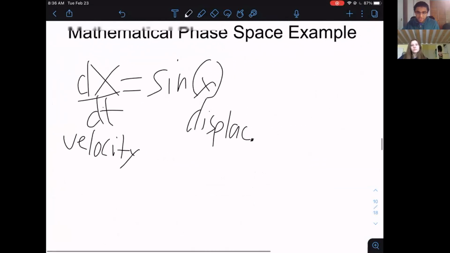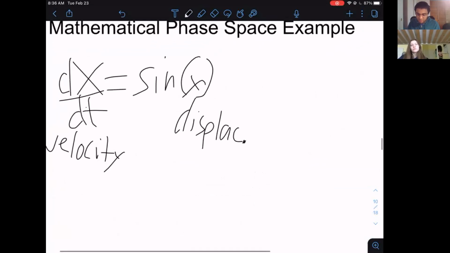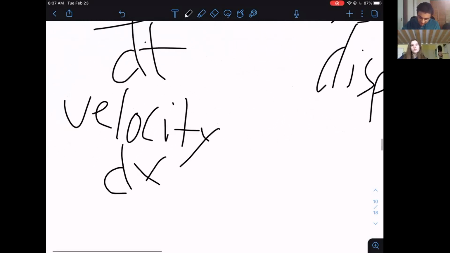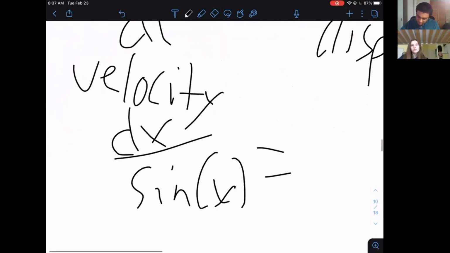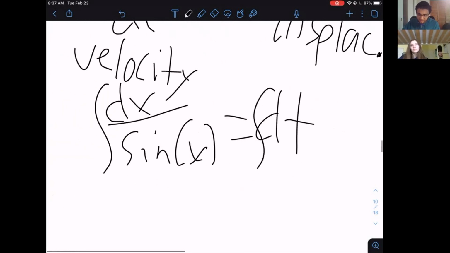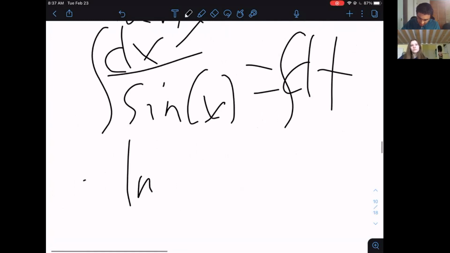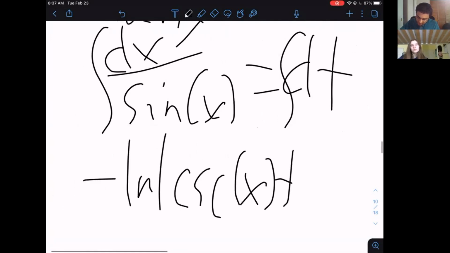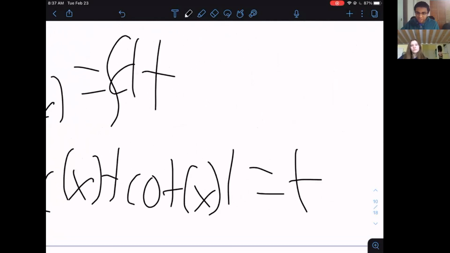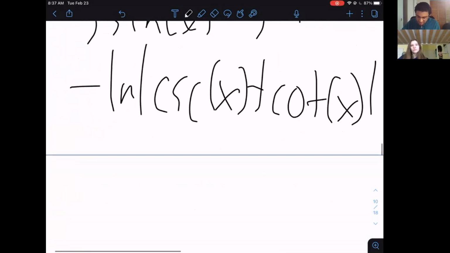A solution to this would be its displacement against time, right? So there are some concepts from physics 1 here as well. If we were to try to analytically solve this differential equation, it would get quite rigorous. You don't have to completely follow along with the steps. We're doing separation of variables, a very rigorous technique. You have to know a very difficult integral here, that this becomes the natural log of cosecant plus cotangent, which we're not going to go too deep into, but the point to understand is it's very rigorous, very complicated.